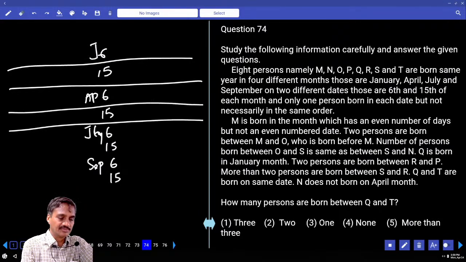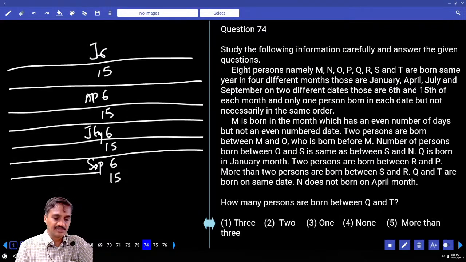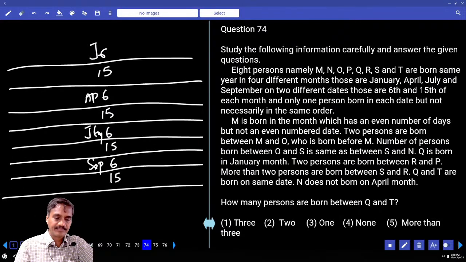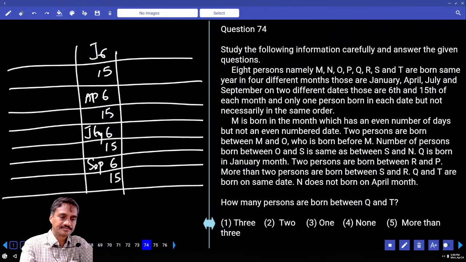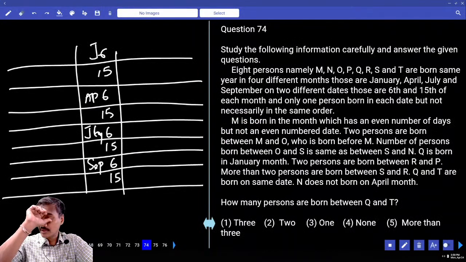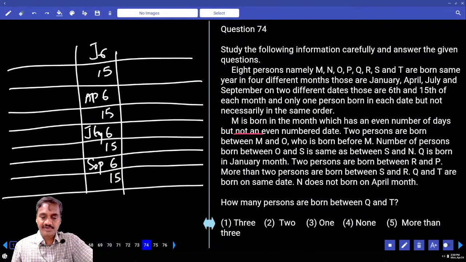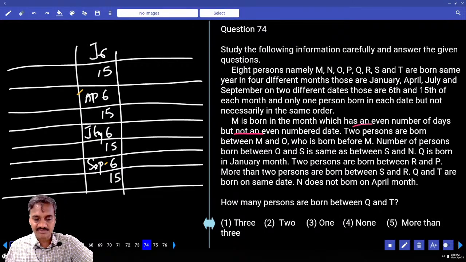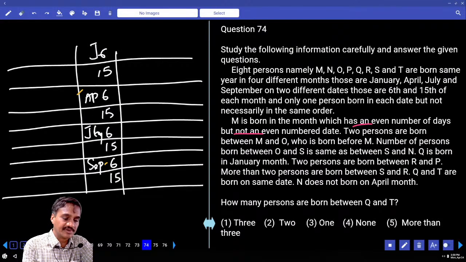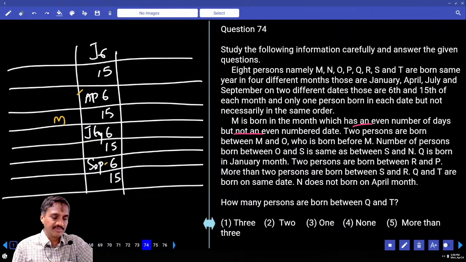Then coming to condition number 1. M is born in the month which has an even number of days, but not on an even number date. Even number of days means April or September, 30 and 30. M born on an even number of days month but not on an even date means M was born on an odd number date. M can be either on 15th of April or 15th of September.